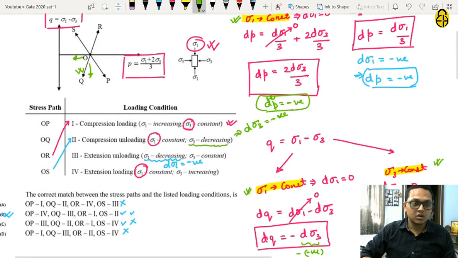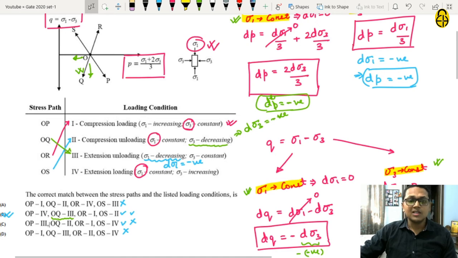So OQ corresponds to loading condition 3. Let us see if the option that we have chosen, option B, corresponds to the loading condition 3, OQ. Does it? Yes, it corresponds to the loading condition 3 itself. It has been matched correctly.